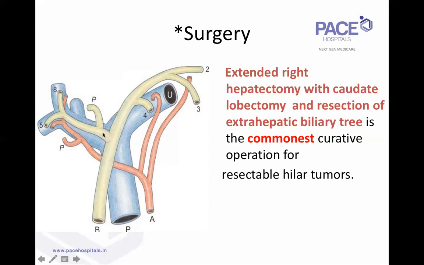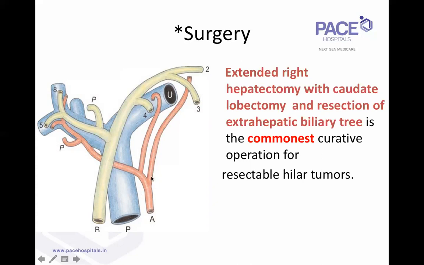Here, when you have a tumor occupying the confluence in this area, the right-sided tumors, the moment they bifurcate into right anterior and right posterior, the chance of you getting a margin on the right side is very difficult. But on the left side, the left duct has a long extrahepatic course between the hilum and the umbilical fissure. This diagram shows that many times the segment 4 duct opens at this area, at the umbilical fissure. So you have a long length of extrahepatic bile duct, which you can use to get a good margin on the left side, unlike on the right side, where you cannot get a margin.